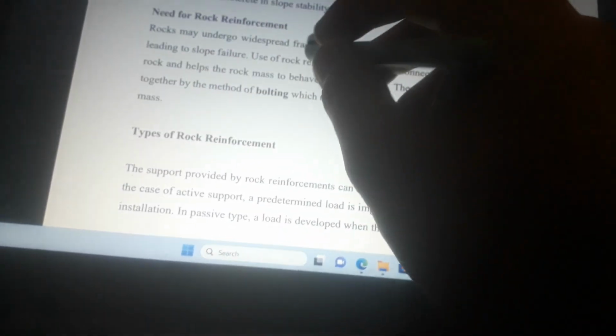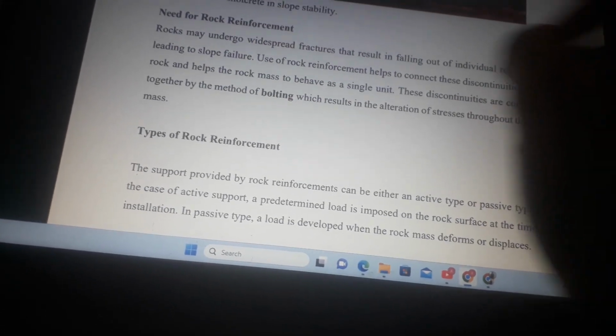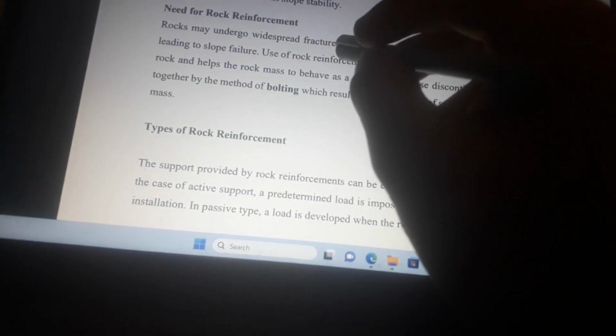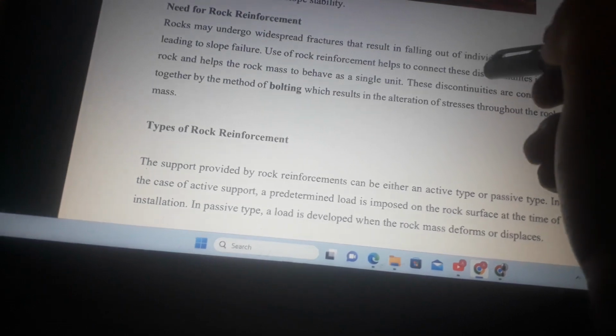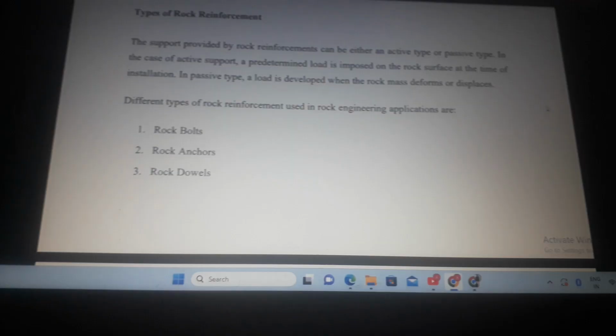Need for rock reinforcement. Rocks may undergo widespread fractures that result in falling out of individual rock blocks, leading to rock failures. Types of rock reinforcement.